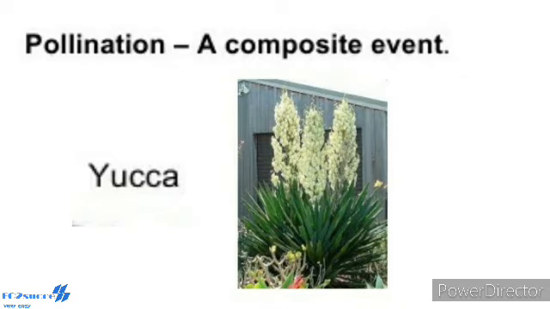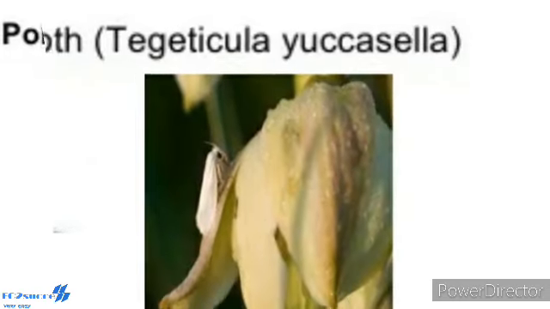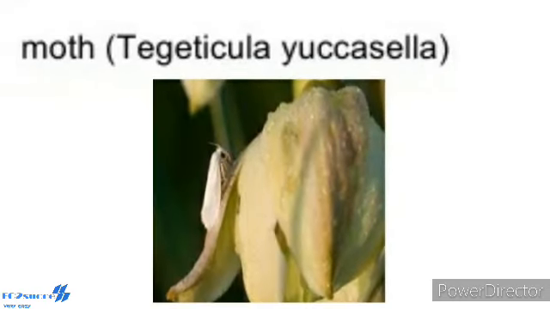The floral parts are well modified in shape and size to attract the pollinators to accomplish pollination. The relationship between yucca and the moth Tegeticula yuccasella is an example of obligate mutualism. The moth bores a hole in the ovary of the flower and lays eggs in it.